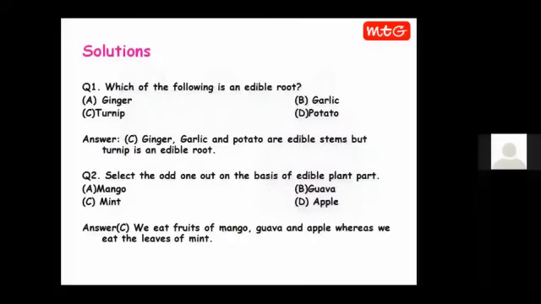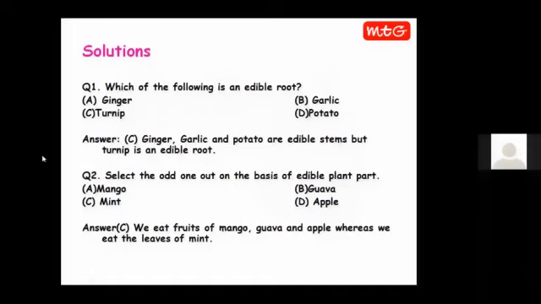So now let us discuss what we have done in the quiz. Question 1 was, which of the following is an edible root? Ginger, garlic, turnip, or potato? So here the correct answer is turnip, because ginger, garlic, and potato are edible stems, but turnip is an edible root.